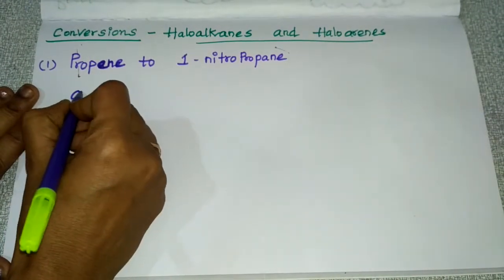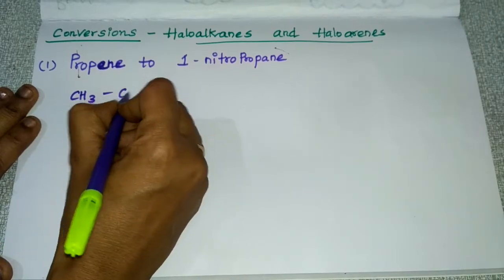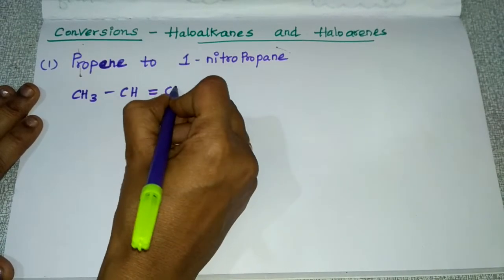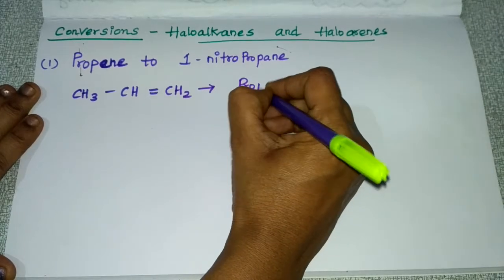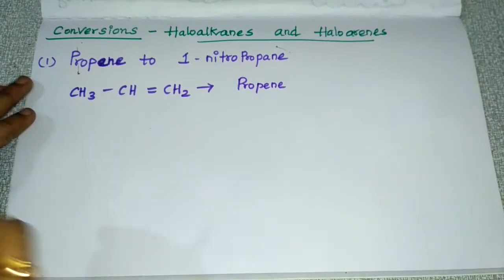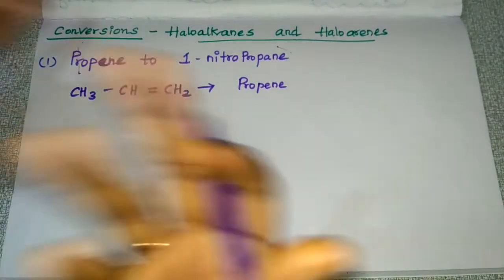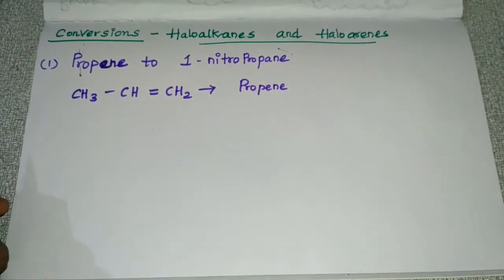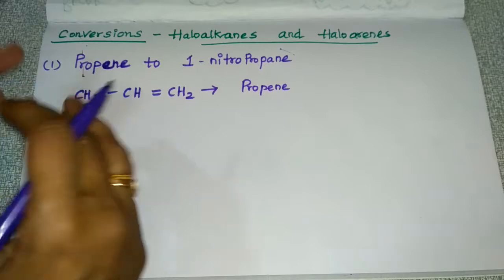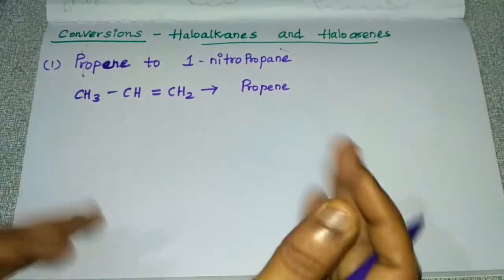Here the propene will be CH3 CH double bond CH2. So this is propene. Here you have to add NO2 to this propene, then only you will get 1-nitropropane.